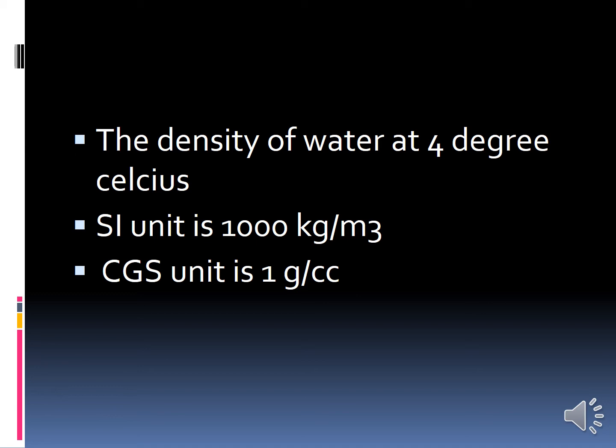Okay, what is the density of gold? 19.3 gram per cc. And the density of steel is 7.85 gram per cc. And then about ice, 0.917 gram per cc.